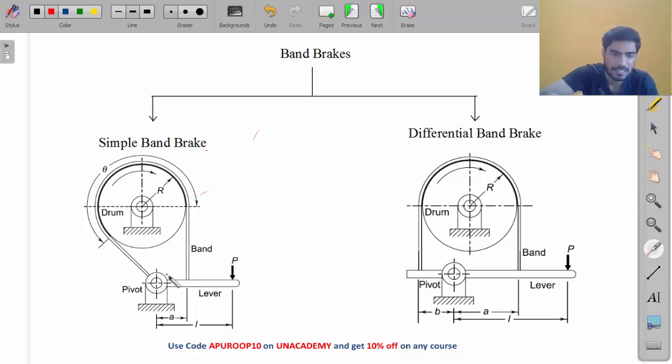You will apply the force, the lever will rotate, and the band will be attached to the drum. When it attaches to the drum, friction force will be developed between the band and the drum, which will oppose the motion. So do you understand this?